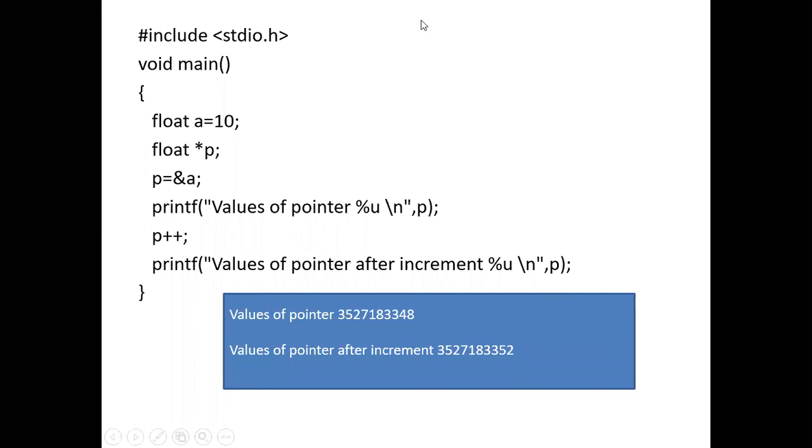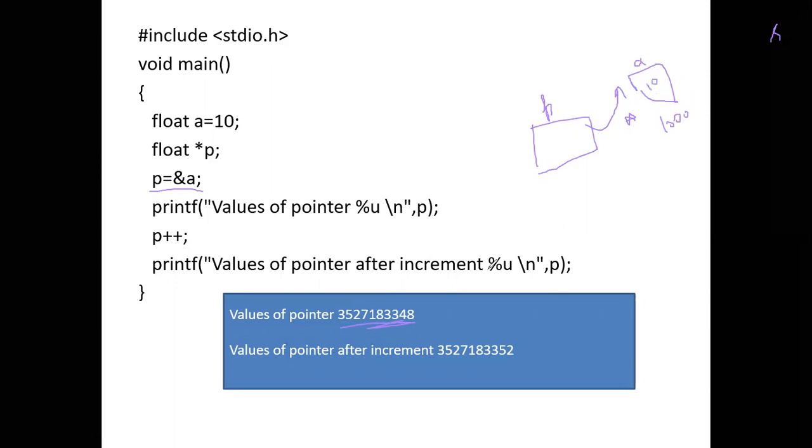So here is an example. When I executed this program, this is my pointer p, and it is pointing to the variable a. Variable a has some address, 1000, with the value 10.